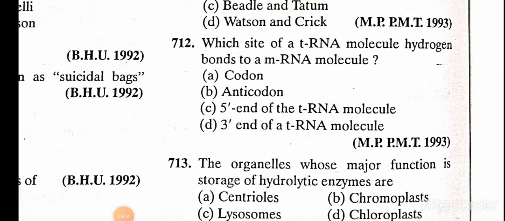Which site of transfer RNA molecule hydrogen bonds to a messenger RNA molecule? A. Codon, B. Anticodon, C. 5 end of the transfer molecule, D. 3 end of the transfer molecule. And the correct answer is B. Anticodon.